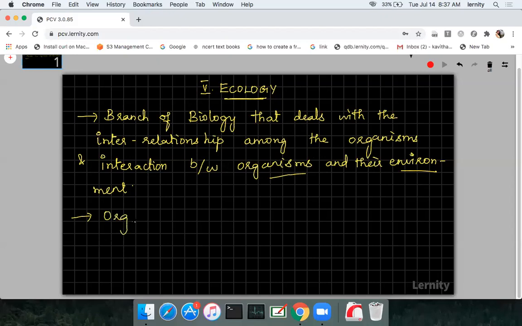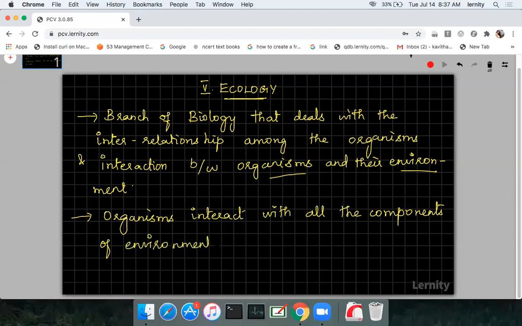So you should know how organisms interact with the different components of the environment, okay? Organisms interact with all the components of the environment. You would have studied in your lower classes that the main components of the environment include three important things. Atmosphere, that is the air that surrounds the earth.